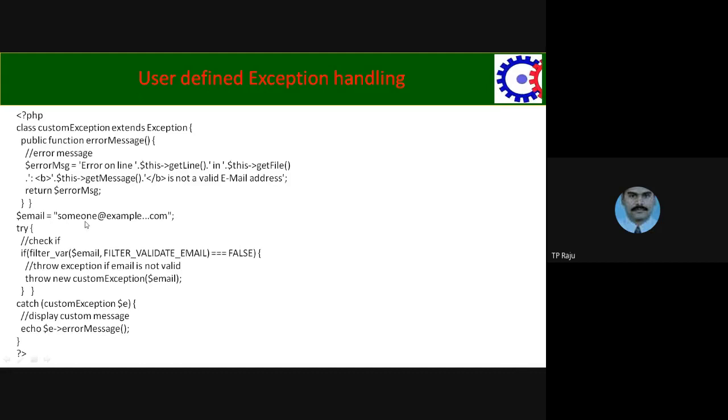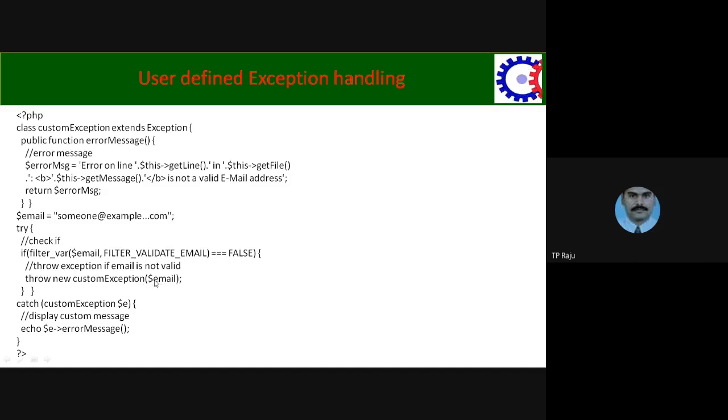Next, we are storing the email address someone at example.com. In the try block, if filter_var of email with FILTER_VALIDATE_EMAIL equals false, meaning the email is wrong, then we throw a custom exception type object.